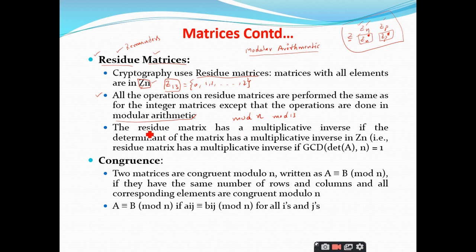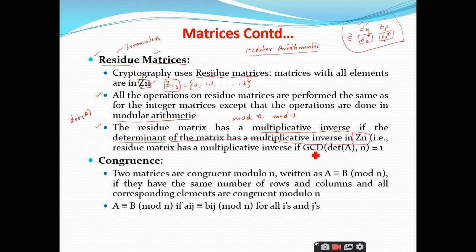Yes, sir. So the residue matrix has a multiplicative inverse. What is the condition that a matrix should satisfy if it wants to have a multiplicative inverse? In the previous slide we have seen that the determinant of A should exist. In similar lines, the residue matrix has a multiplicative inverse if the determinant of the matrix has a multiplicative inverse in Zn.